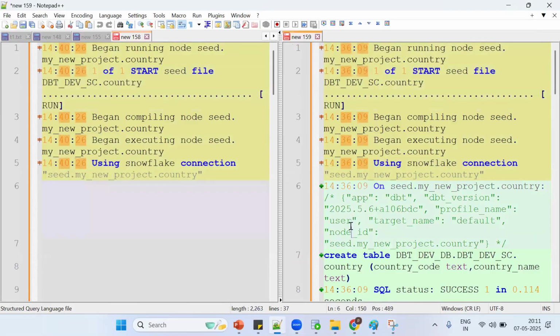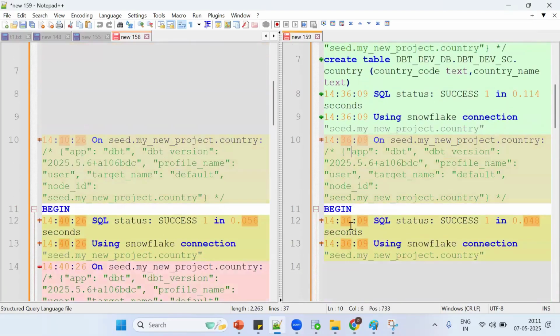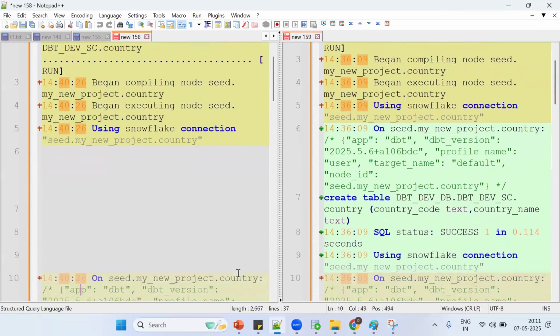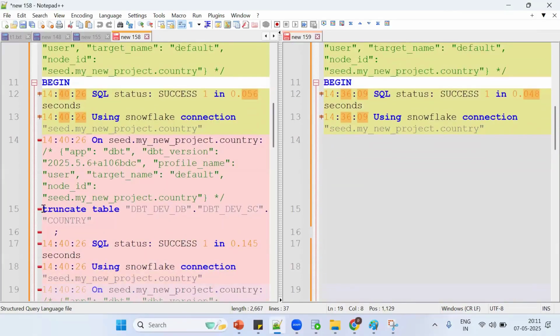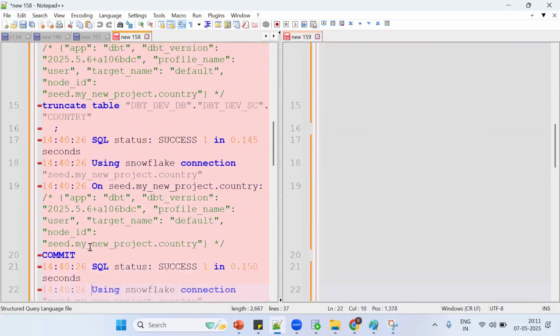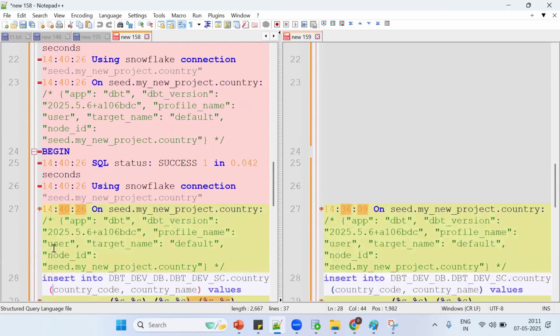The first time, it created the table, inserted, and committed. What about the second time? It's not creating. Second, it truncates the table and then inserts the data. After truncating, it commits. Why is it getting committed here? Is truncate DDL or DML generally? Normally, in an OLTP database, it's DDL. But in Snowflake, truncate is DML. That's why we commit the transaction and then insert.